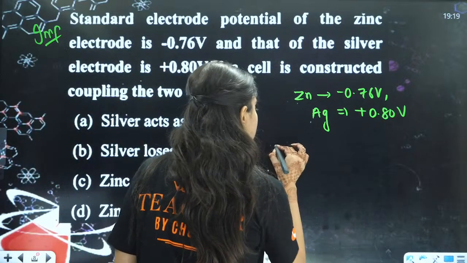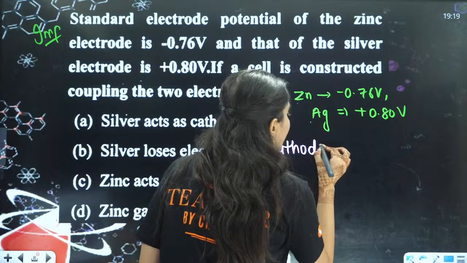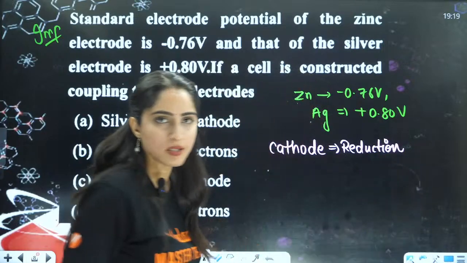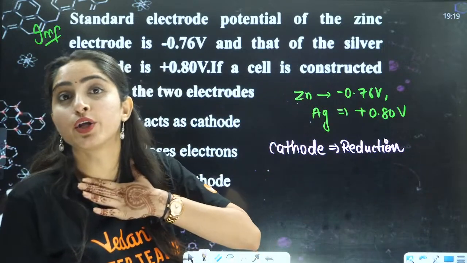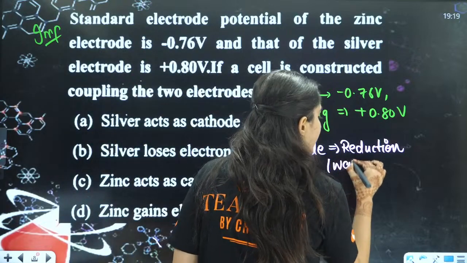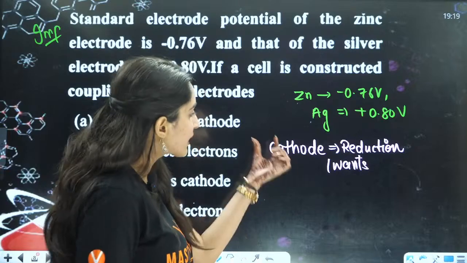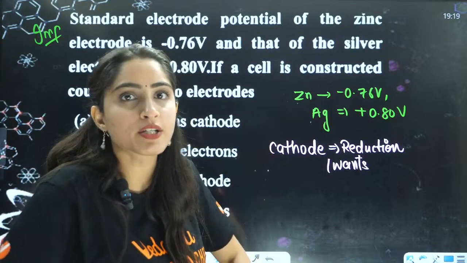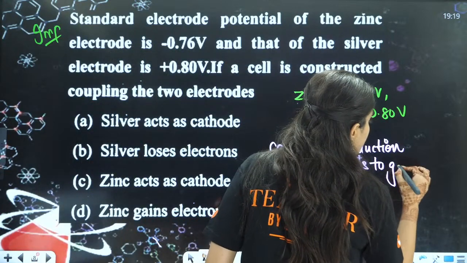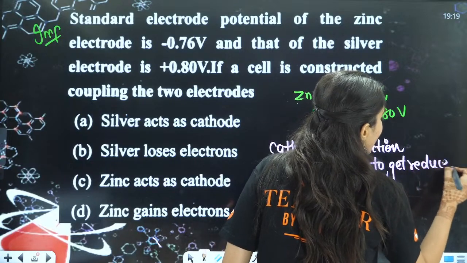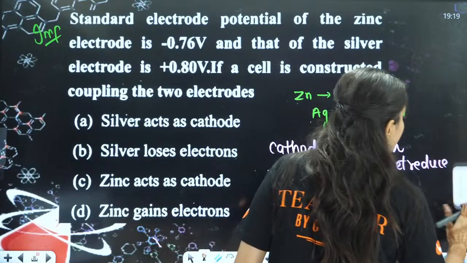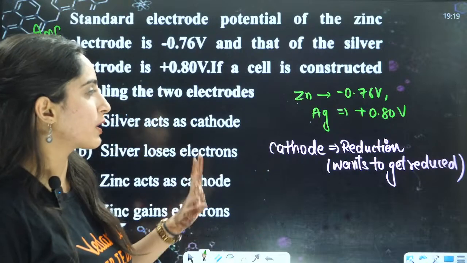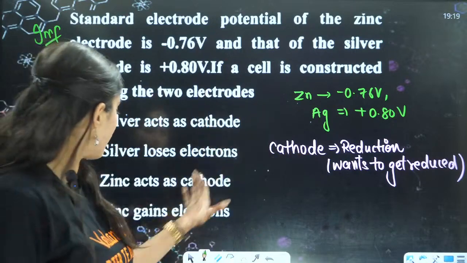Now tell me one thing, how you will see this thing. A cathode is one where reduction happens, right? That itself wants to get reduced. I am simplifying this thing for you. Cathode means where reduction is happening, which means it wants to get reduced itself. So cathode, reduction, wants to get reduced itself. Now I'll see which wants to get reduced.